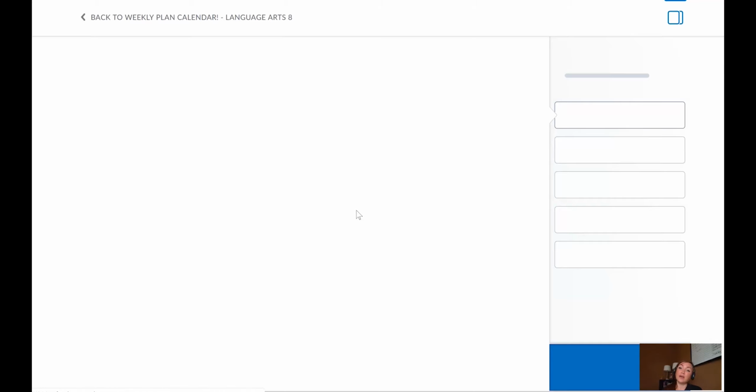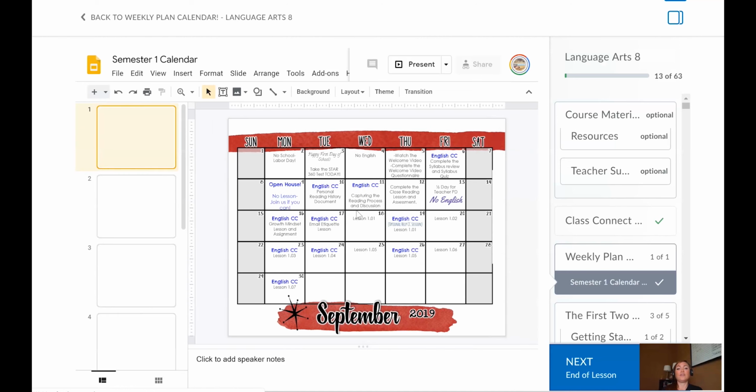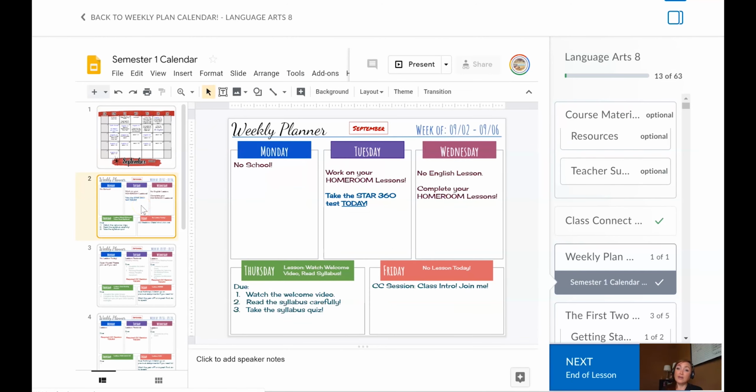But what I really love about this weekly plan calendar when it loads is that you're going to actually have the ability to click on the week that we're in, or even a week ahead or a week behind if you accidentally got behind or you went on vacation. And you're going to get a much more detailed look at what we have to do each week.